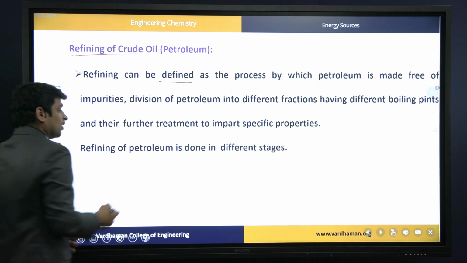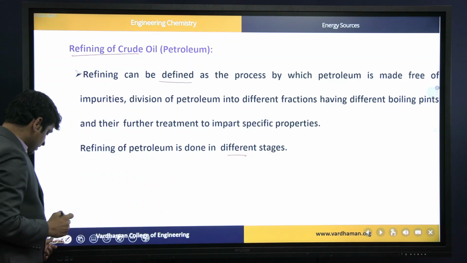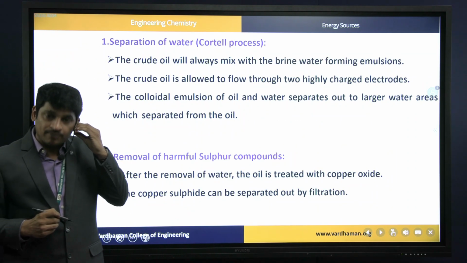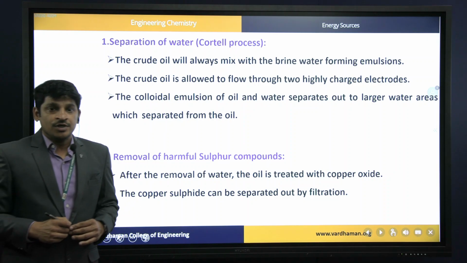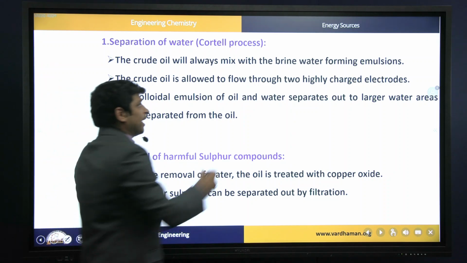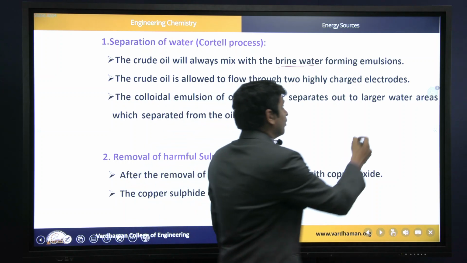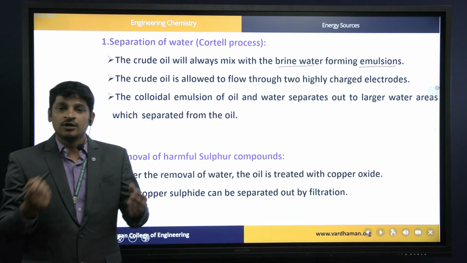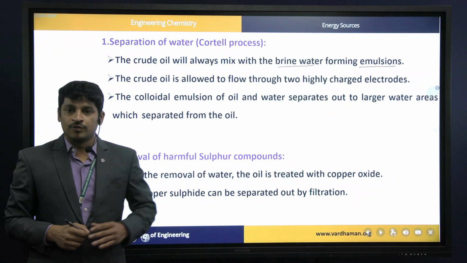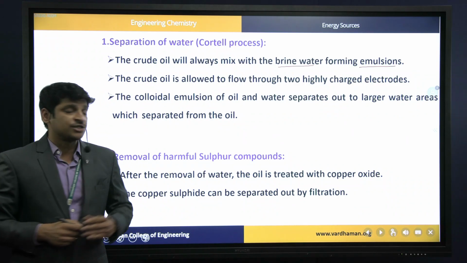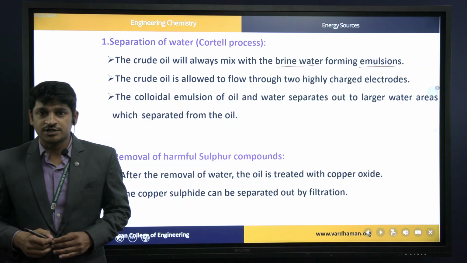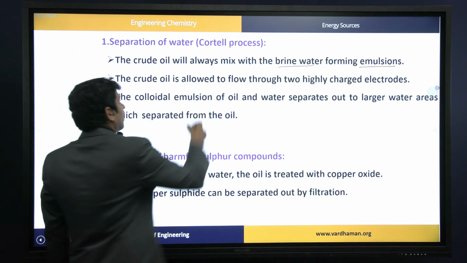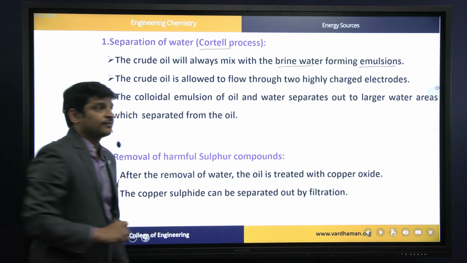This refining includes different stages. Coming to stage 1: during extraction from petroleum wells, petroleum mixes with brine water, or salt water from oceans or from oil wells, which forms an emulsion. We have to separate this brine water from petroleum by a process called Cottrell's process.